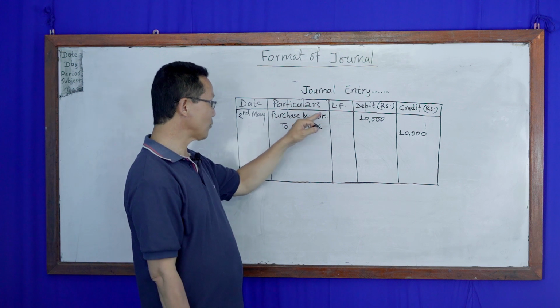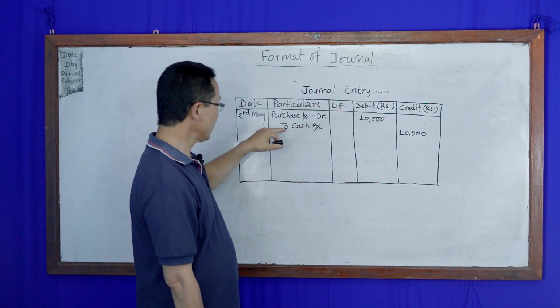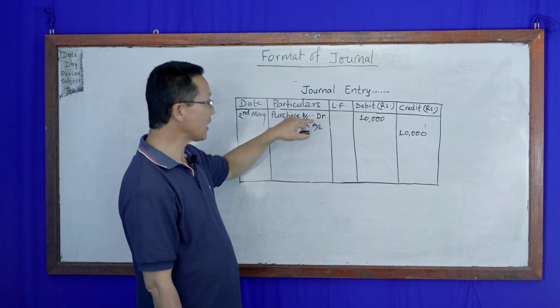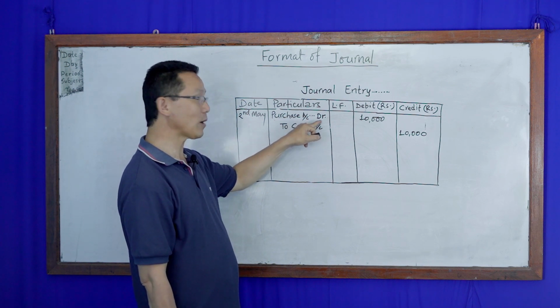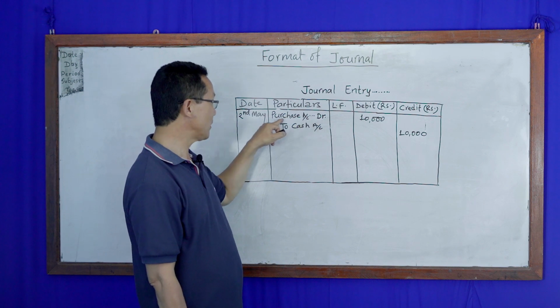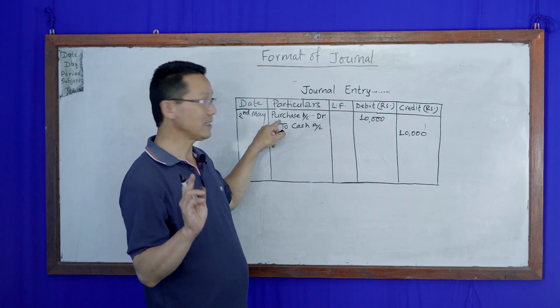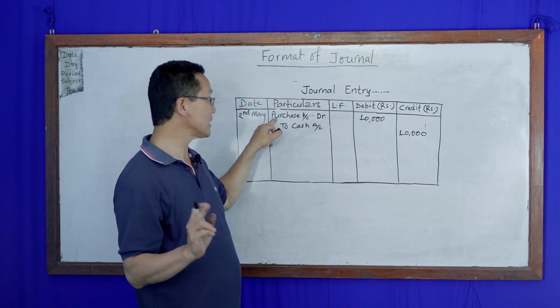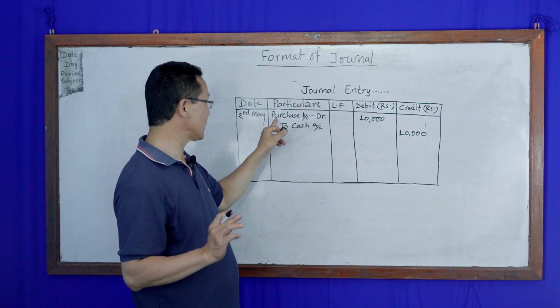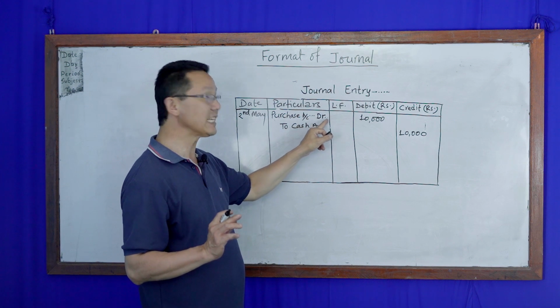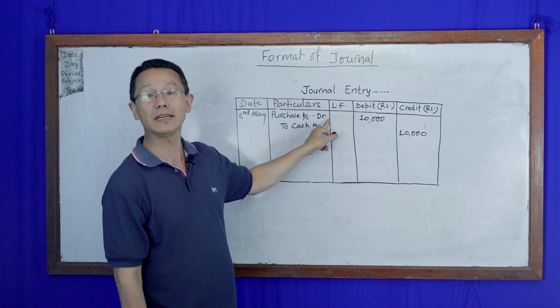And second one, particulars. Here the account to be debited and the account to be credited we have to mention. One example I have given you: purchase account debit, to cash account. We should not write there debit, but purchase account Dr. Dr stands for debit.